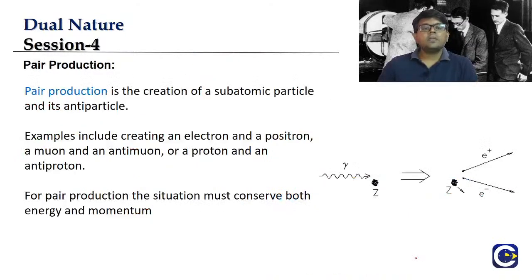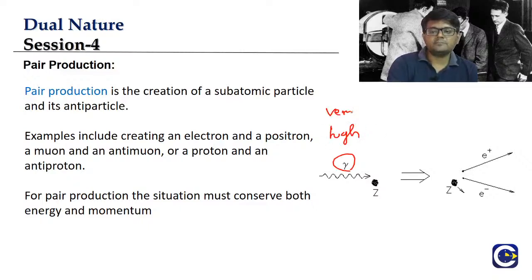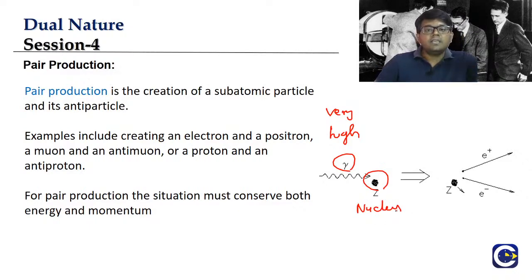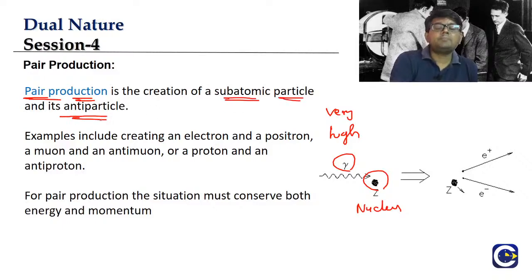Now let's go to pair production. So what is pair production? Pair production is a very simple idea, guys. If you have very high energy gamma radiation, this cannot happen with low energy radiation. A very high energy gamma radiation is going and interacting with the nucleus. Typically this happens when very high energy gamma photons interact with the nucleus. As a result of this, we will produce a pair of particles. Actually, we will produce a particle and its antiparticle.